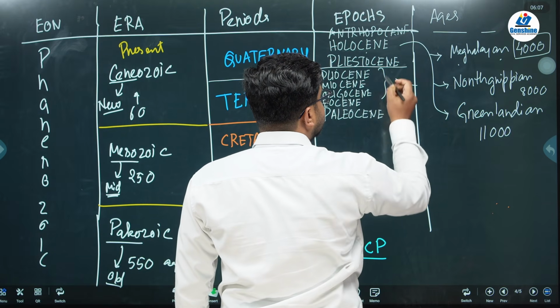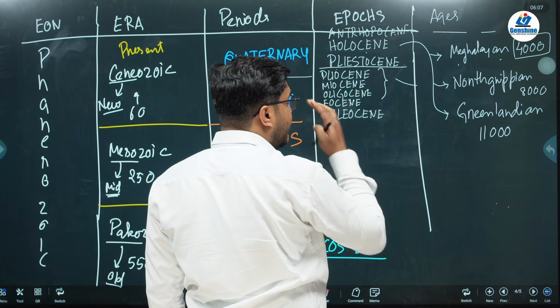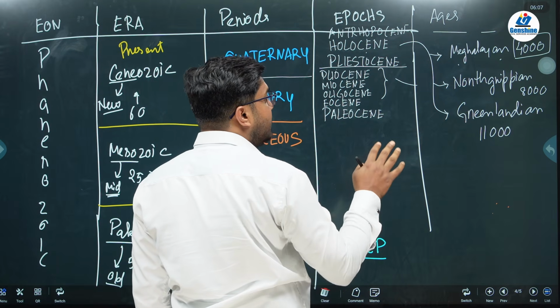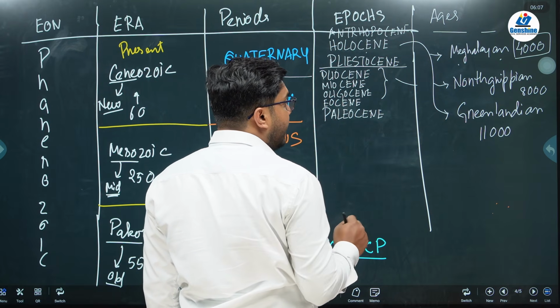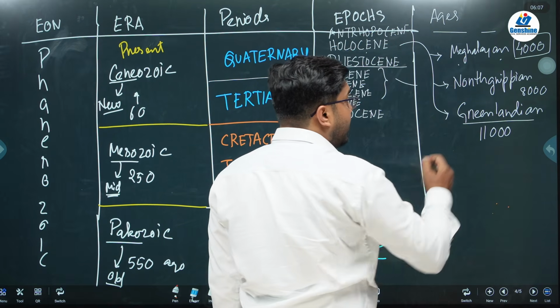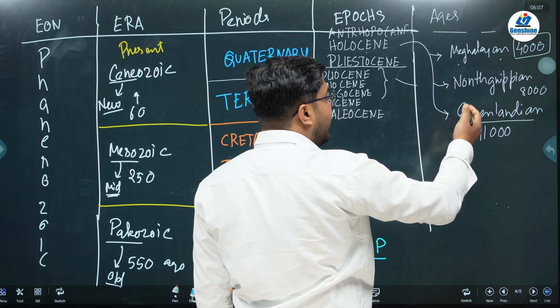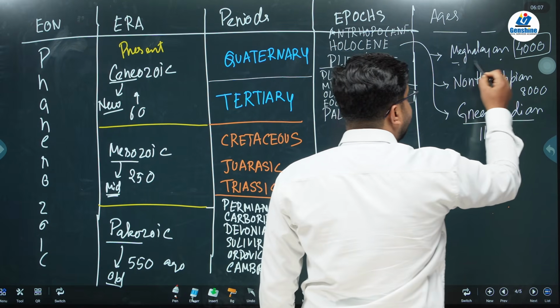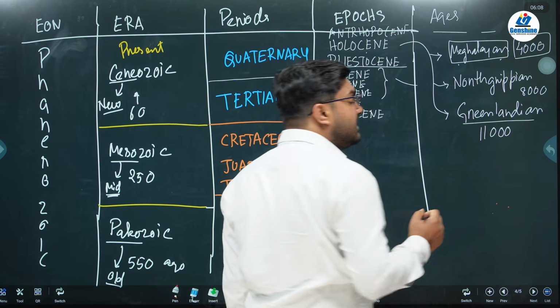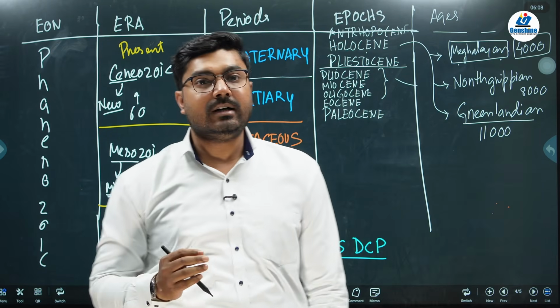In the Pleistocene, there was an ice age and the entire world was covered with ice under the snowball effect. In the Greenlandian this ice started melting. In the Northgrippian there was more melting of ice around the globe, and in the Meghalayan there were major floods where the sea level rose in most parts of the earth.